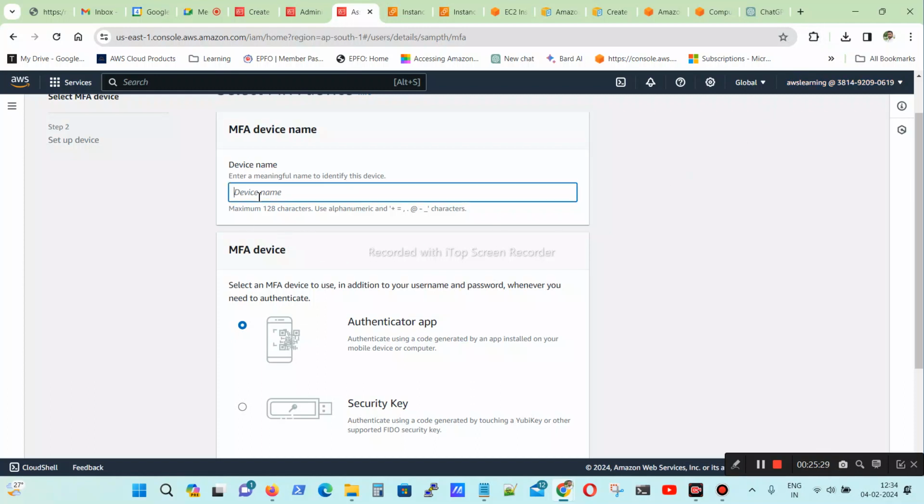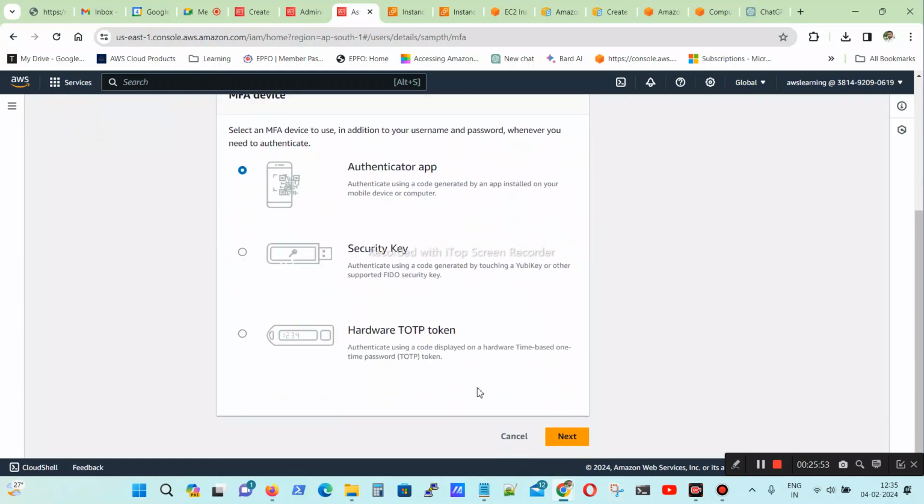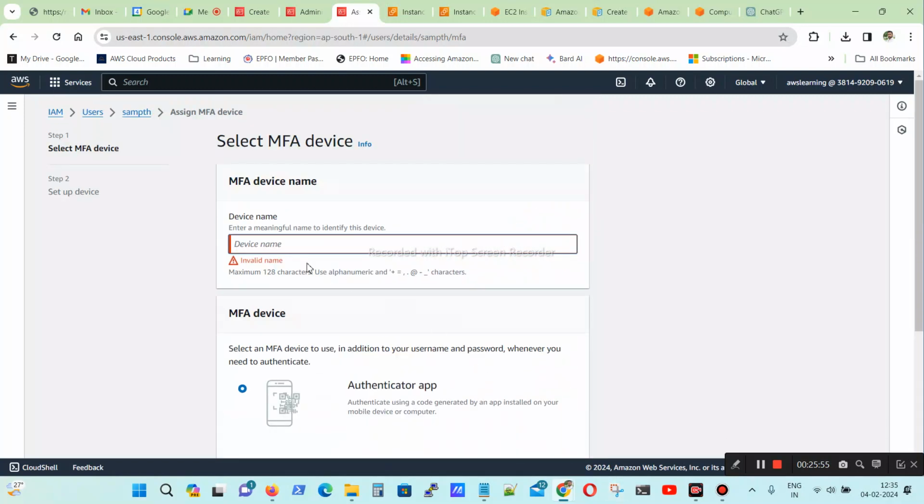So whenever you log in, for example, if you lose your password, or somebody knows your password, they can immediately use it and log in. When you have MFA, multi-factor authentication, that is a Google authentication code, it changes every time. Okay, so once you go here, you have to give your name.